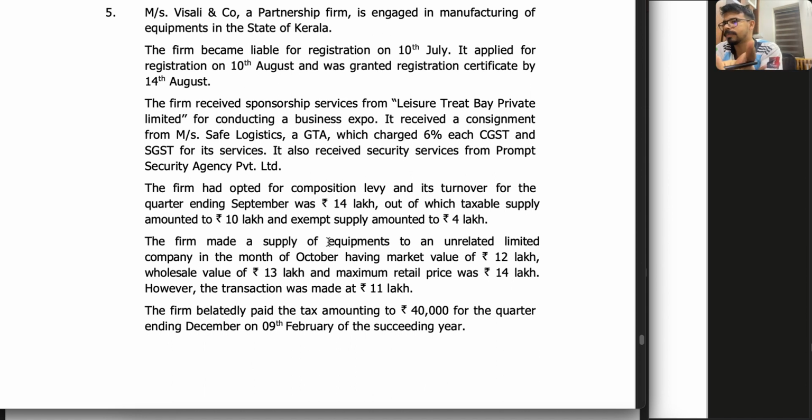They will be asking for the effective date. The firm received sponsorship from Leisure Trade Beauty Bay Private Limited for conducting a business expo. It is a consignment from Mrs. Safe Logistics, a GTA, which charges 6% each. It also received a security service from the Prom Security Agency Private Limited.